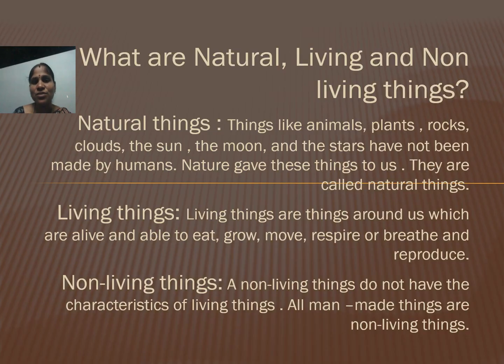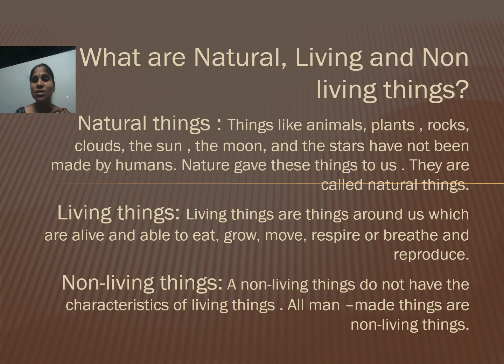Let's see the definition of natural, living and non-living things. Natural things: things like animals, plants, rocks, clouds, the sun, the moon and the stars have not been made by humans.